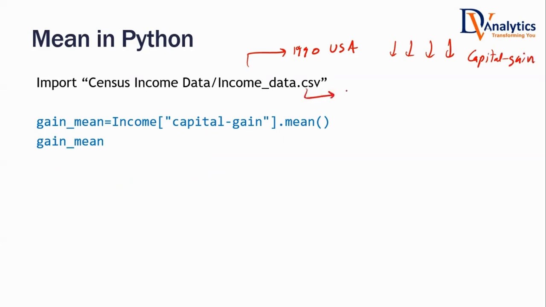For example, if we take this data set into a Python pandas data frame called income, then how do you write the code to calculate the average value? You write income, then the variable name, dot mean. What is income? Income is the data set name or the data frame name. What is the variable name? Capital gain dot mean. Automatically it will give you whatever is the mean value of that particular variable. Okay, so let us see how it is done.